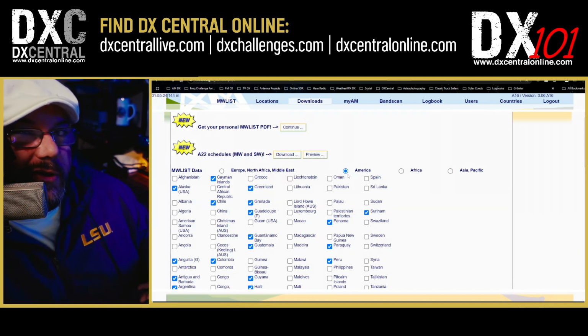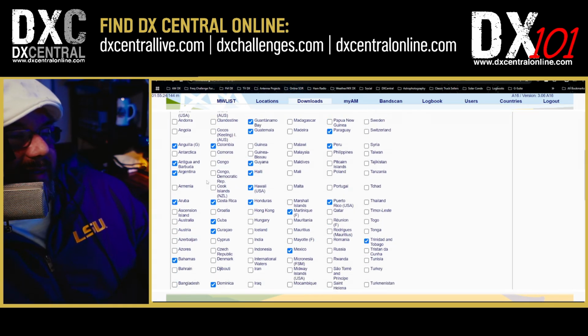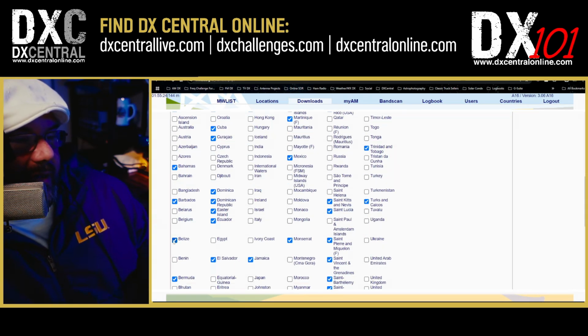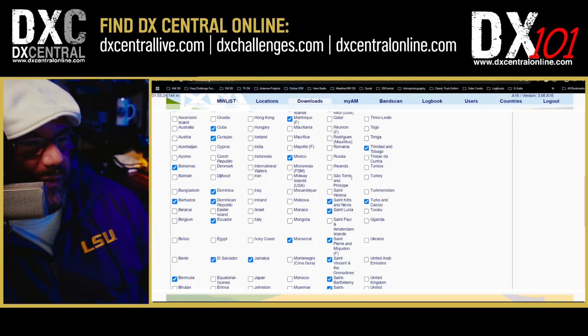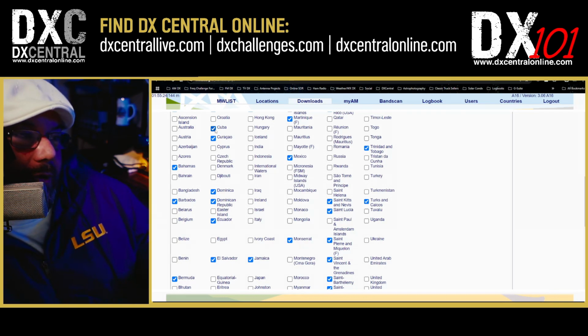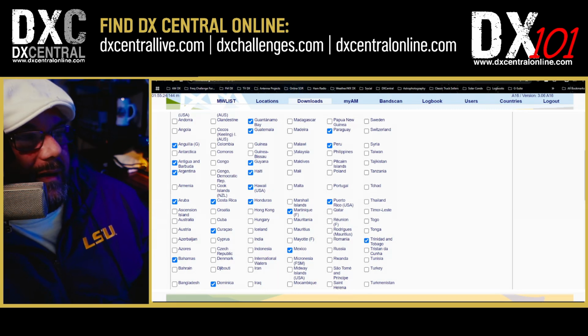Probably not a bad idea, though, to kind of whittle it down to just the ones I want. I know, for instance, that Belize doesn't have any AM stations, so I can get rid of Belize. I can also get rid of Easter Island. There's not anything really there that I'm looking for. Things like that. So you can take out the countries that you don't want. Like I don't need Cuba. I already have quite a bit of Cuba here. I don't need Colombia for the same reason.